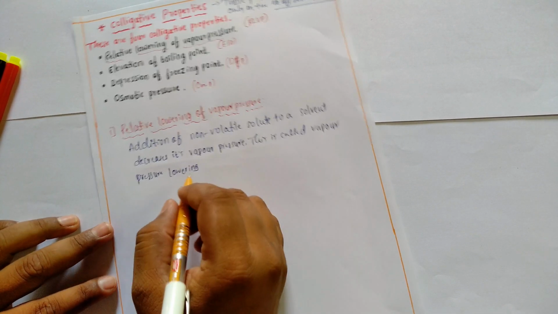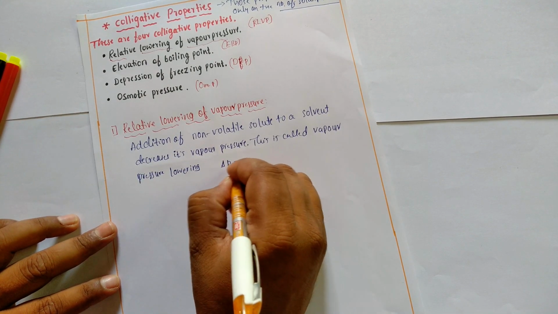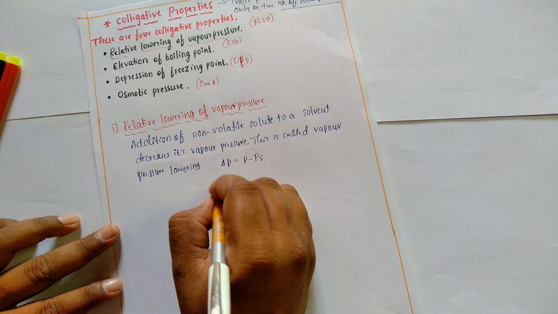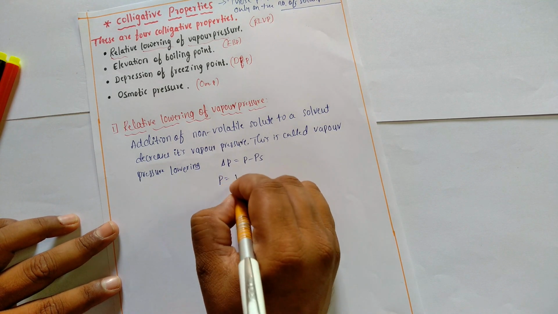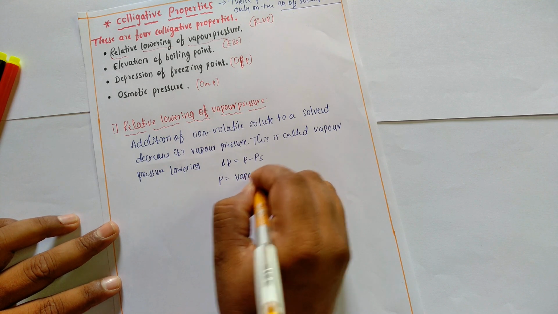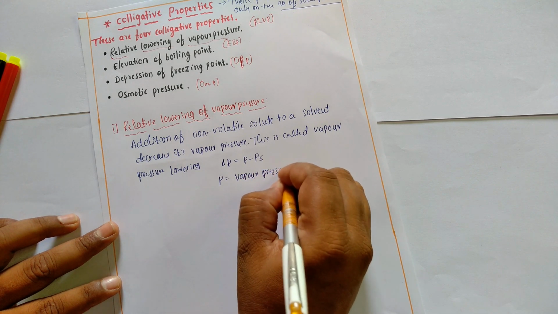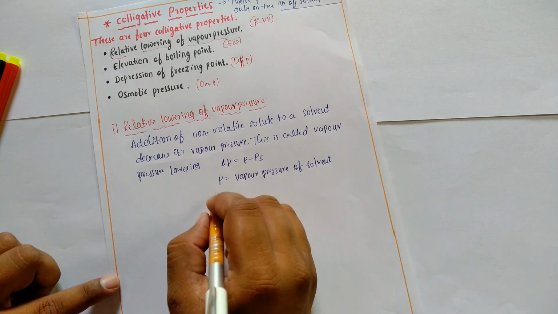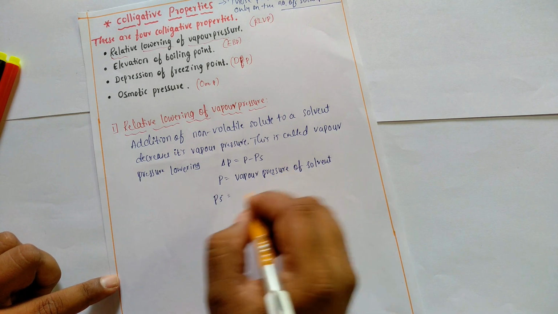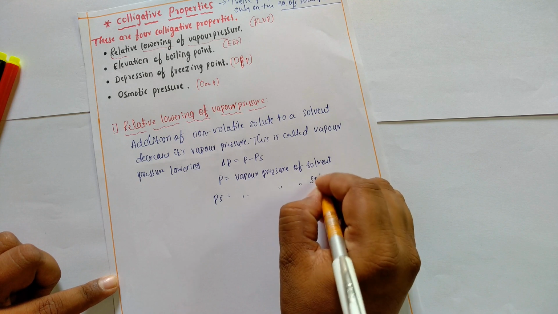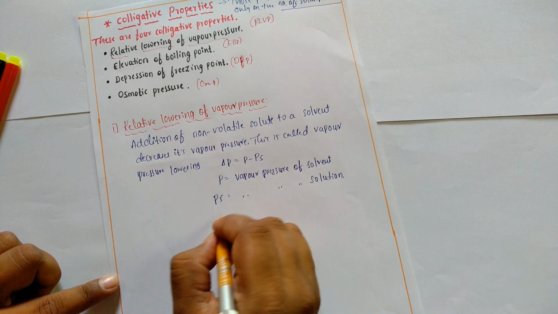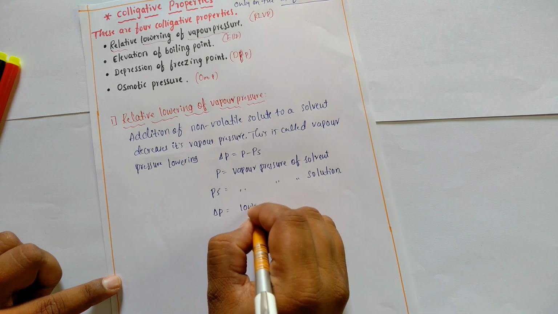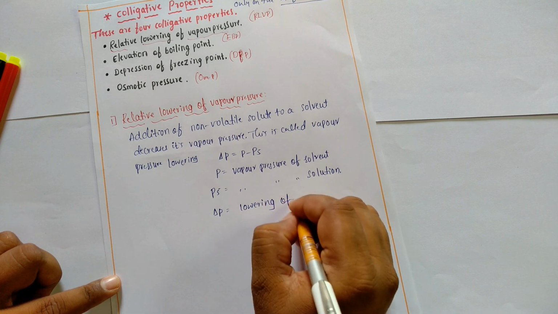So delta P is equal to P minus PS. Here P is the vapor pressure of the solvent, and PS is the vapor pressure of the solution, and delta P means lowering of vapor pressure.